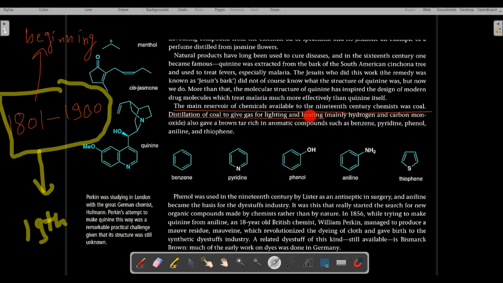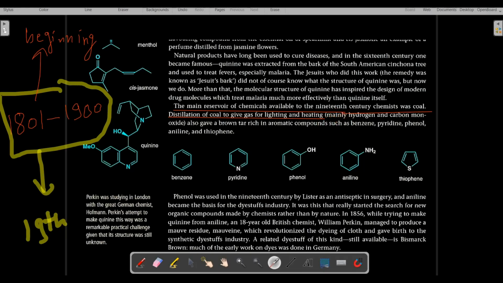Heating purpose means making food in the kitchen, warming water, baking a cake. For those purposes heat was required. So distillation of coal gave gases useful for heating as well as for lighting. Lighting was to prevent darkness, and heating was to protect yourself from cold and also to make food.